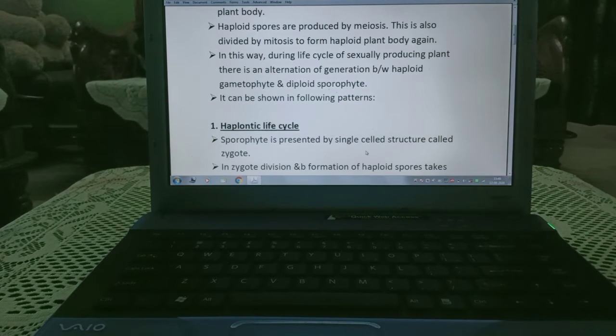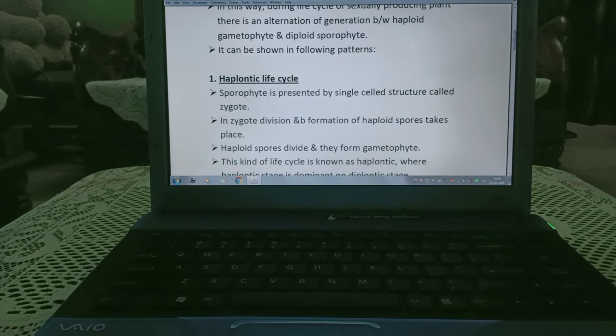diploid sporophyte. These life cycles are of three types, that is haplontic life cycle, diplontic life cycle and haplodiplontic life cycle. Let us start with haplontic life cycle.